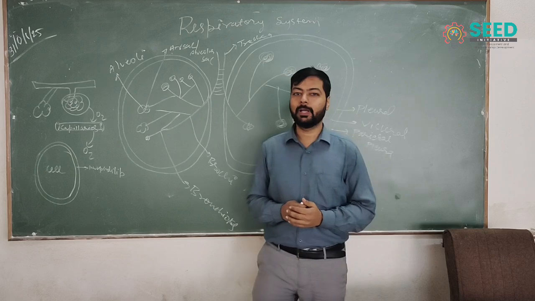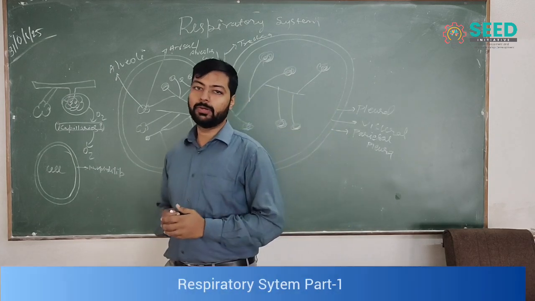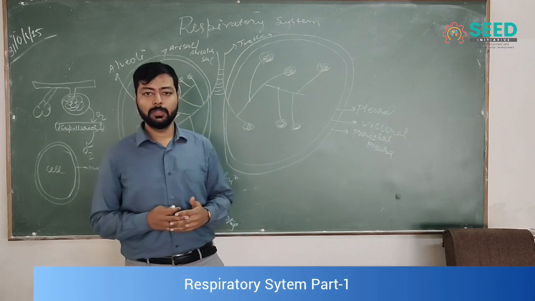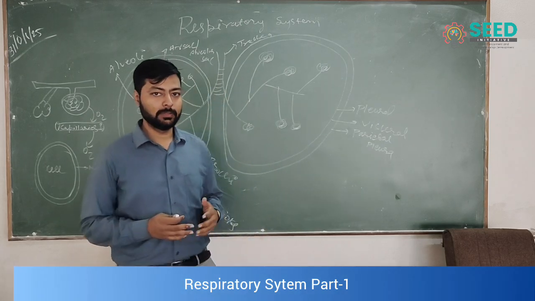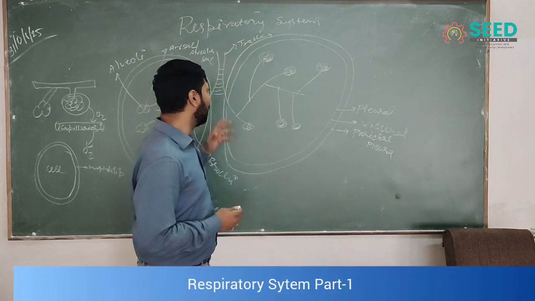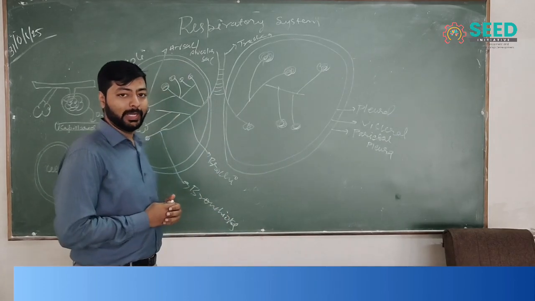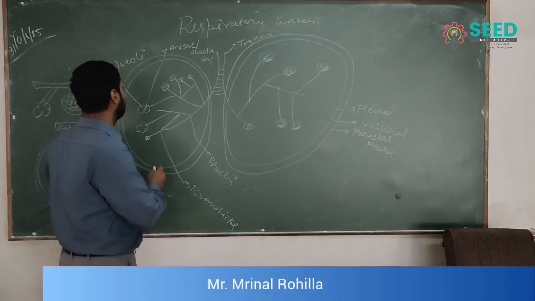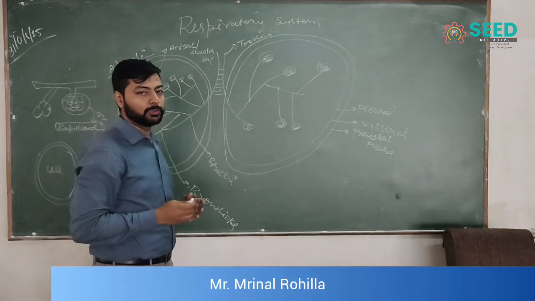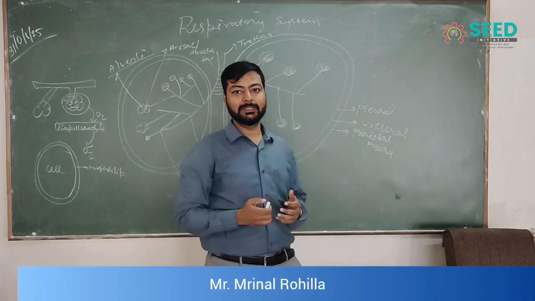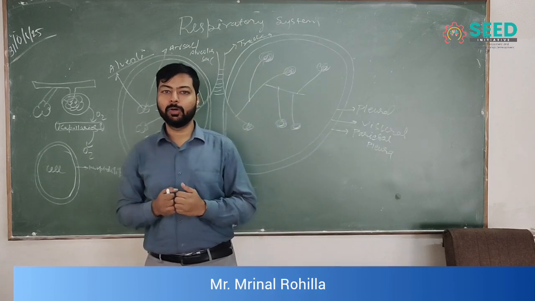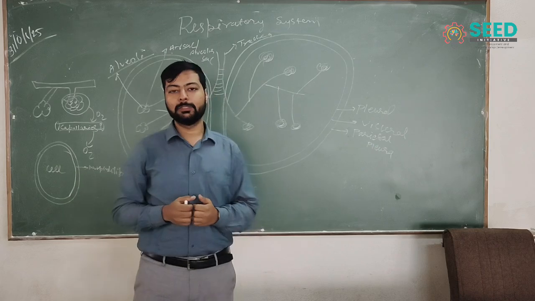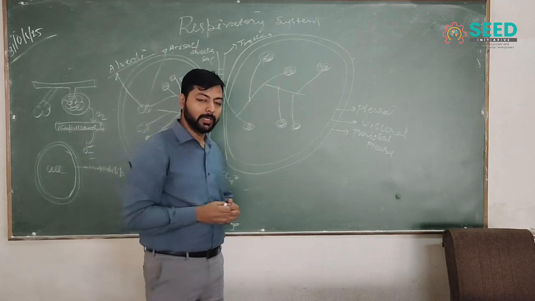We are describing the lower respiratory system today. In the upper respiratory system, everybody knows the mouth and nostrils come in, but if we talk about the lower respiratory system, the main functional unit is the alveoli. Alveoli are the functional unit of the lungs, the air sacs that contain oxygen, and this oxygen passes through the capillaries into the bloodstream.